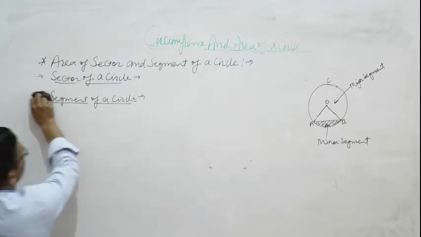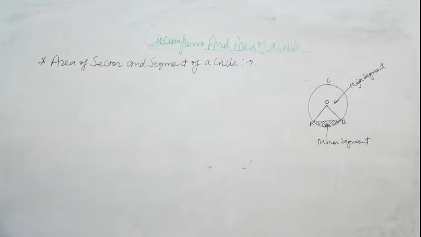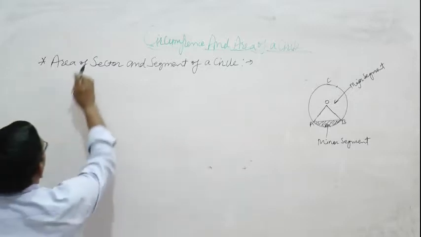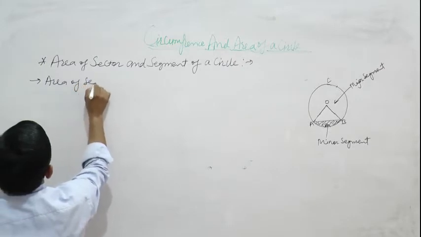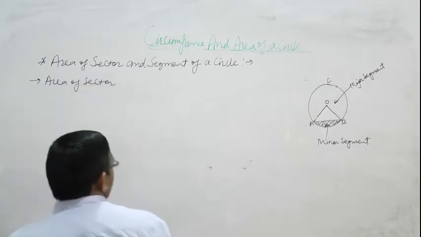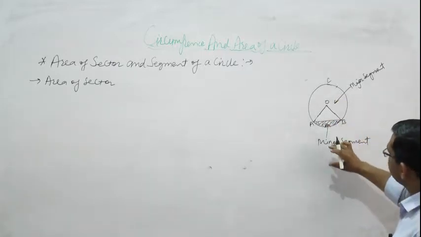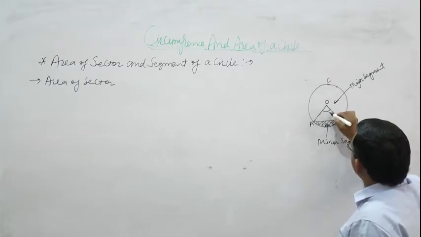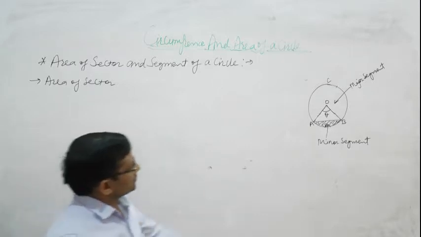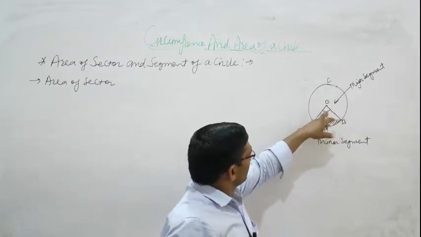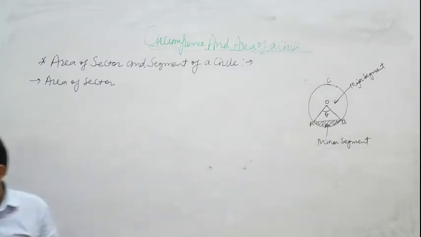Now we want to write area of sector. Suppose sector AOB makes angle theta from center of circle.